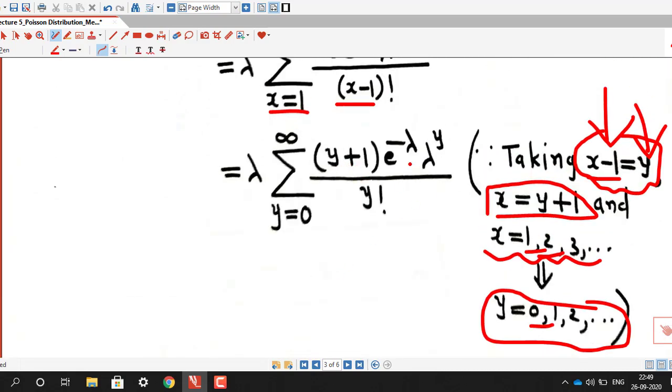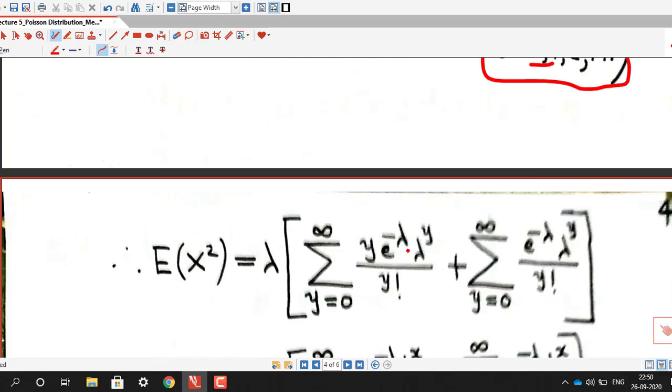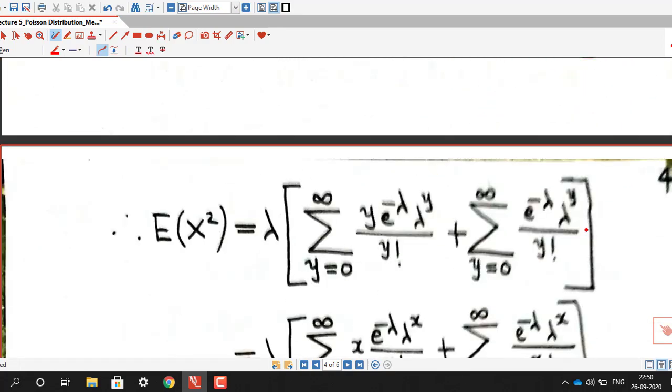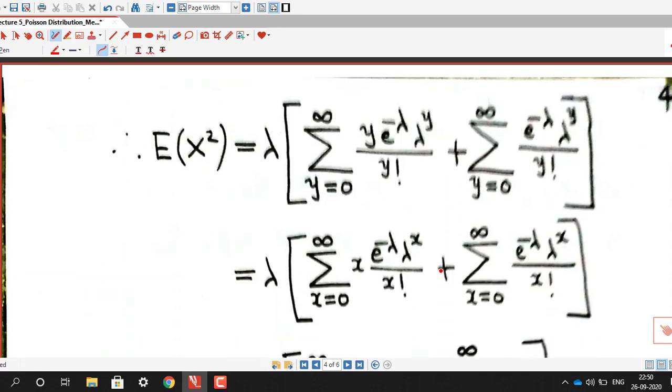Now we multiply this e raised to minus lambda into lambda raised to y with these two terms of the bracket. So we obtain y e raised to minus lambda, lambda raised to y divided by y factorial, plus 1 into e raised to minus lambda, lambda raised to y divided by y factorial, y from 0 to infinity.